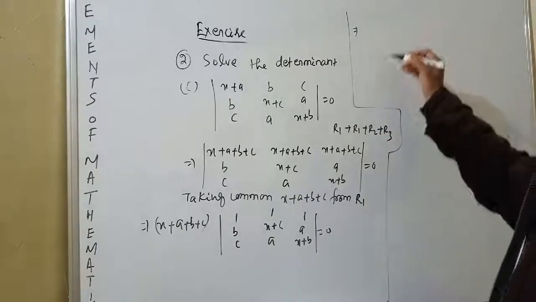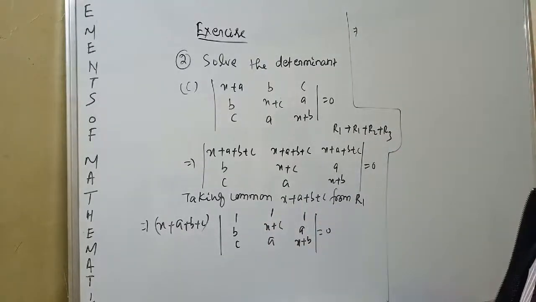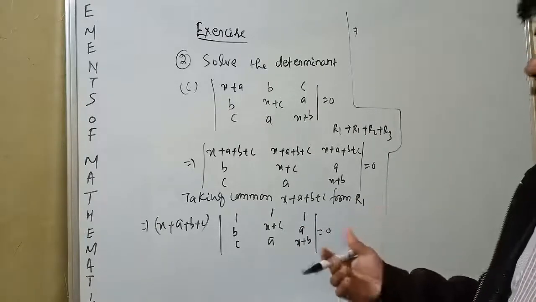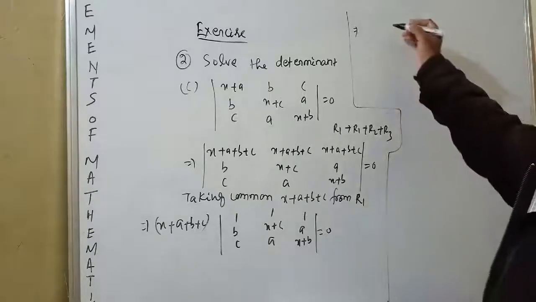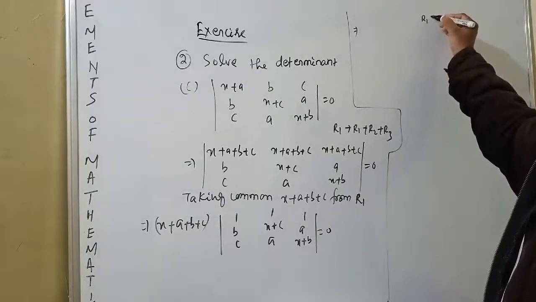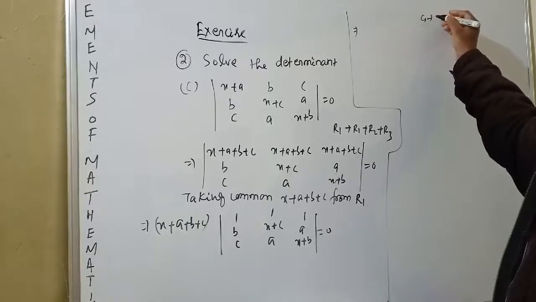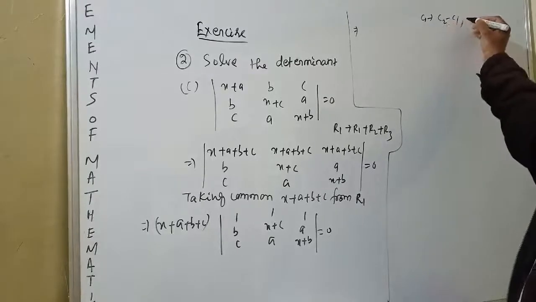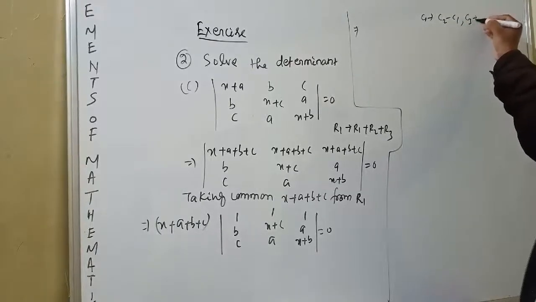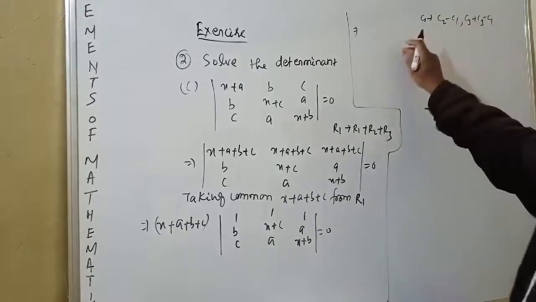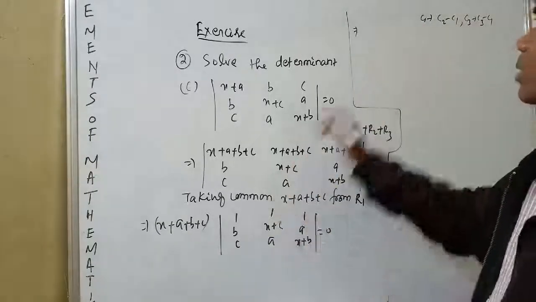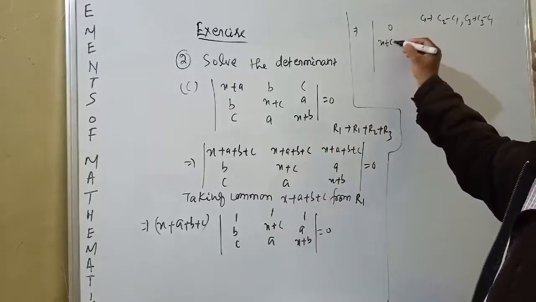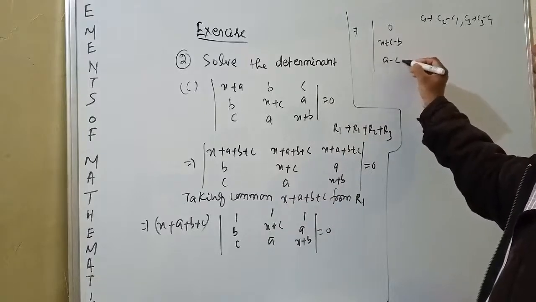Now here, three ones are given in row 1. I have to make the maximum number of zeros in row 1. So change C2 to C2 minus C1 and C3 to C3 minus C1. That means C1 is 1, 0, 0. This is equal to x plus c minus b. This is a minus c.